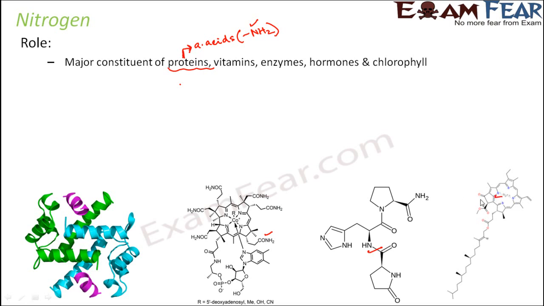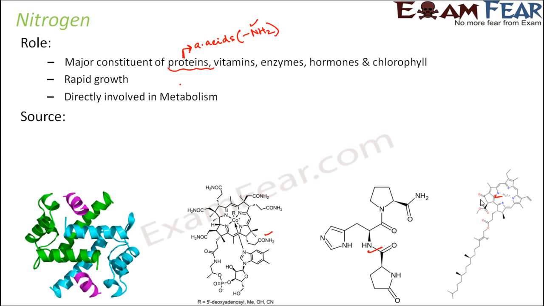So nitrogen is an important constituent of so many important molecules which are present inside a plant. It helps in rapid growth, and that is why it is a macronutrient. If nitrogen is not there, the plants would not grow, and not growing would mean that the plant life cycle will not be completed. It is directly involved in metabolism. When I say metabolism, I am talking about the metabolic processes involved in the synthesis and transfer of energy, because energy is required by each and every living organism. So it has a direct role to play in the metabolism taking place inside a plant's body.